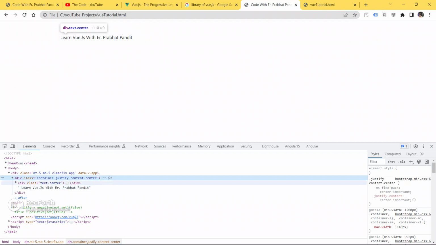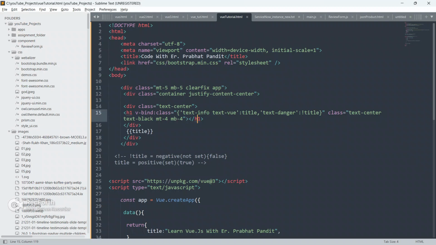Let me just inspect this, guys. Are we getting our class or not? We are not getting our class here, that's why it is not being applied.